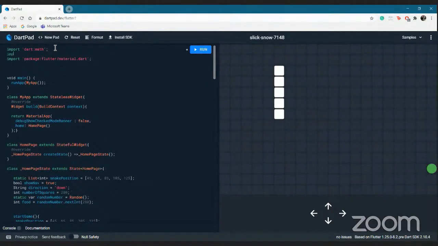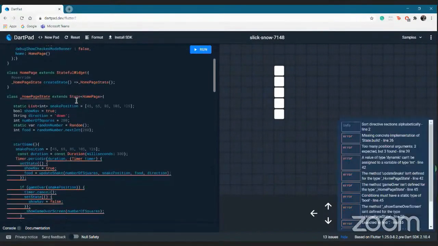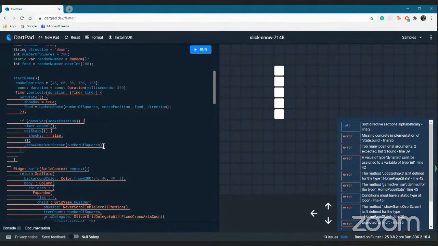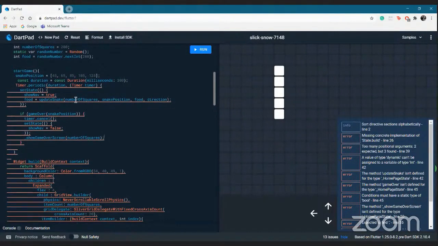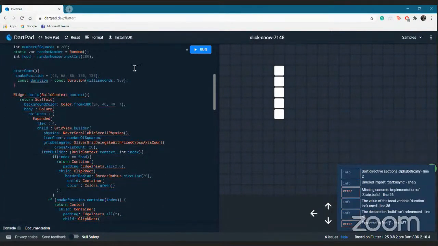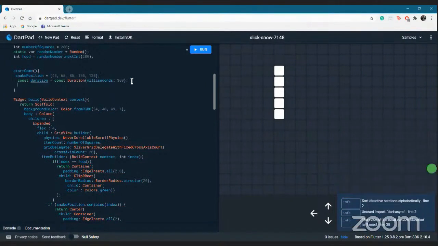First, for the timer, we'll import a package called async, which brings out the timer and all those functionalities. Initially it is showing a lot of errors for me. It says 13 issues. So what we have done is we have declared a constant duration of 300 milliseconds for now.